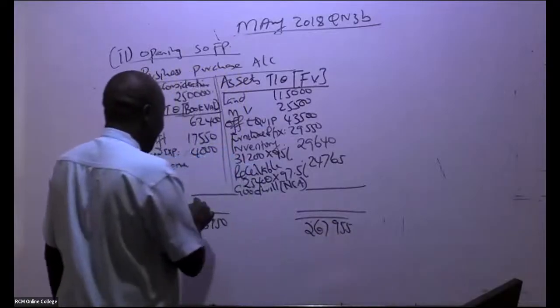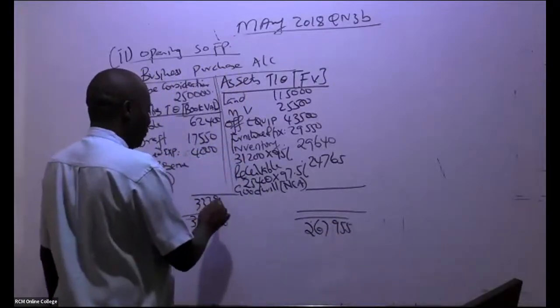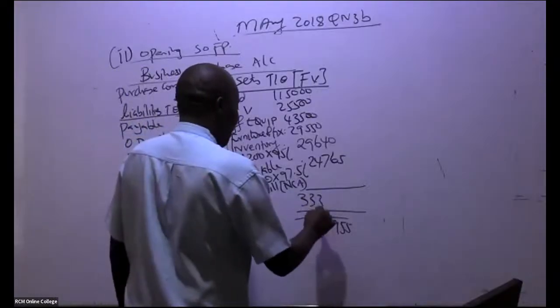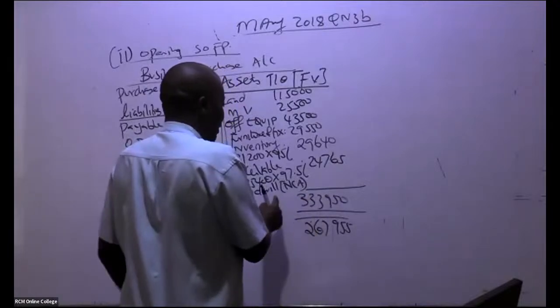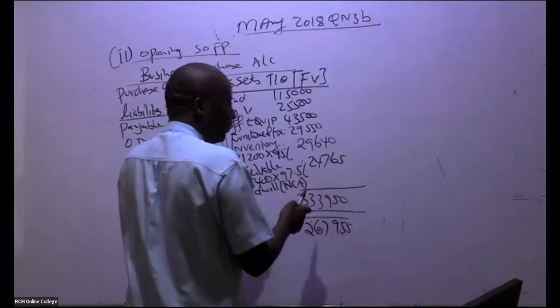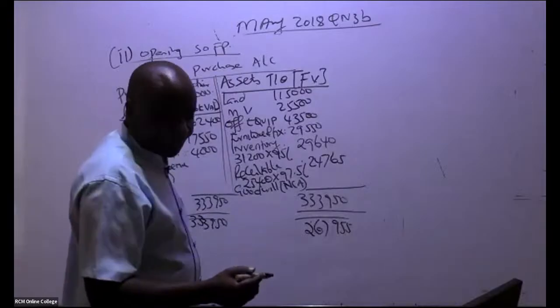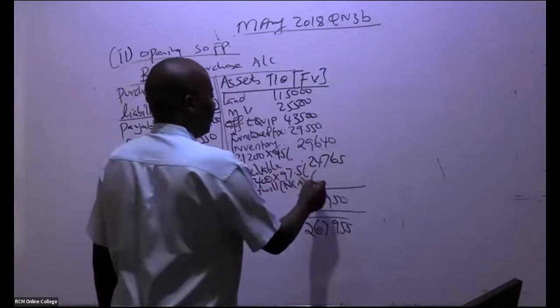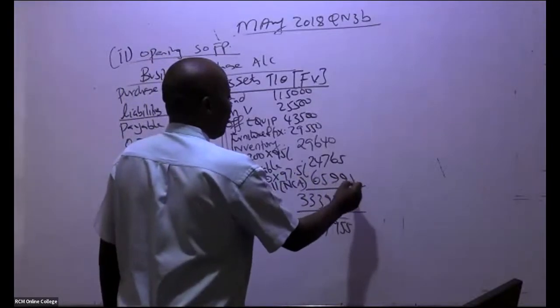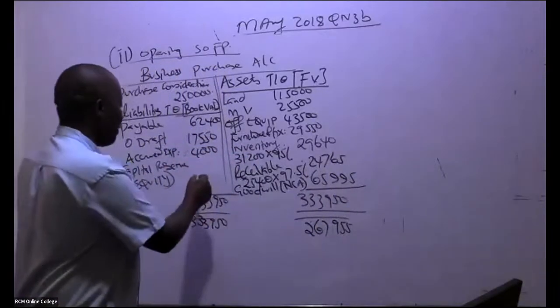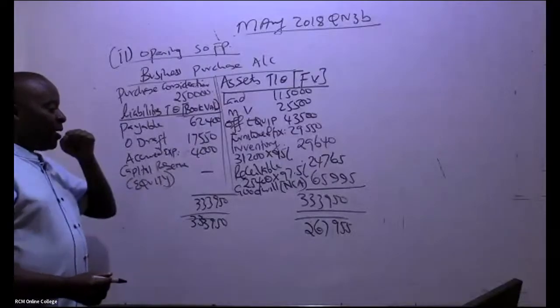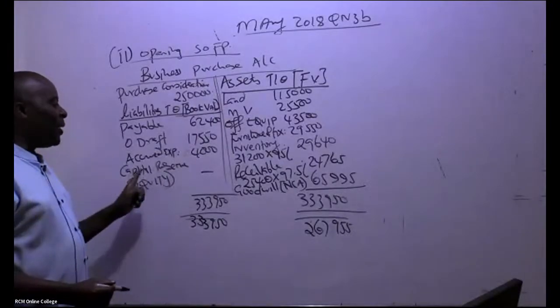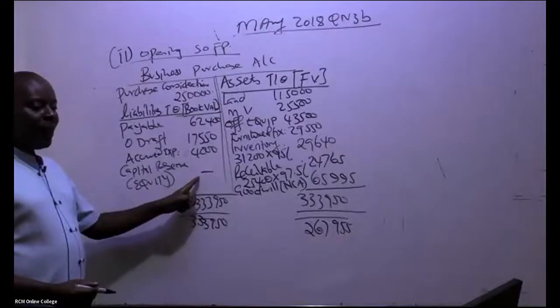So this figure is bigger. So you subtract this from this, and the balancing figure is here, so it's goodwill, 65,995. Of course you put a dash here for your revision. If it was here, automatically it would have been a capital reserve.